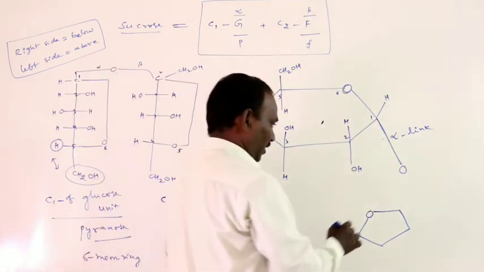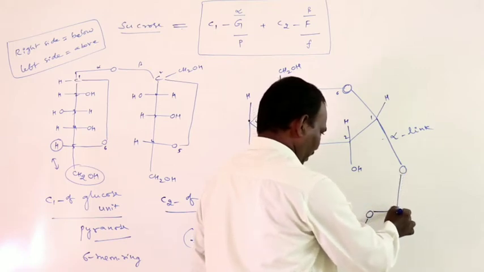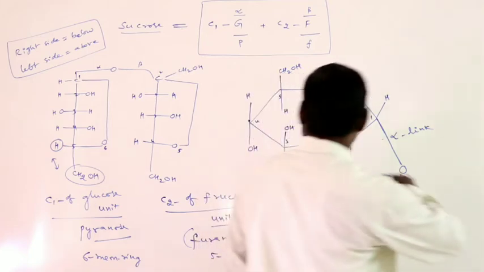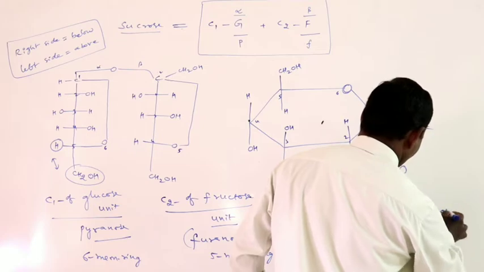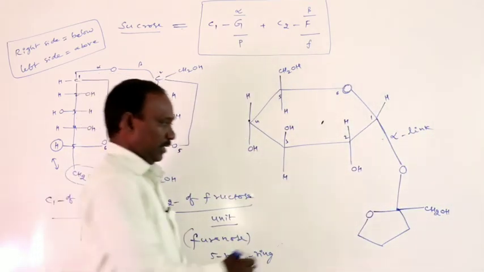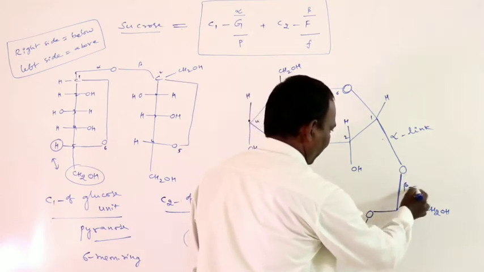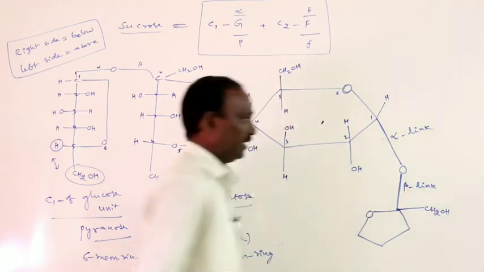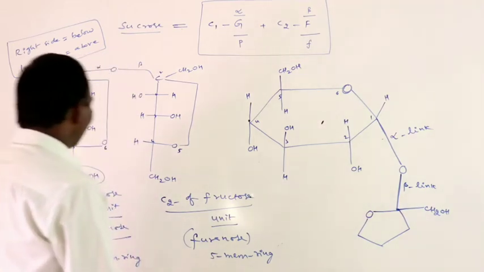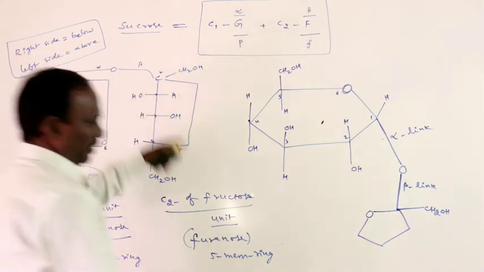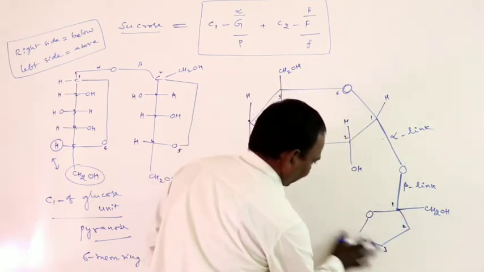In this 5-membered ring structure, at the first carbon the linkage is in the above direction, and the CH2OH group is below. The linkage above indicates the beta linkage. This one is the alpha link, and this one is the beta link. After that, this is the first carbon, the second carbon, and this is the third carbon.